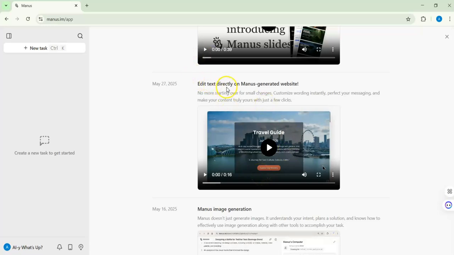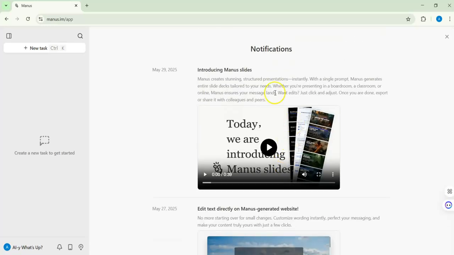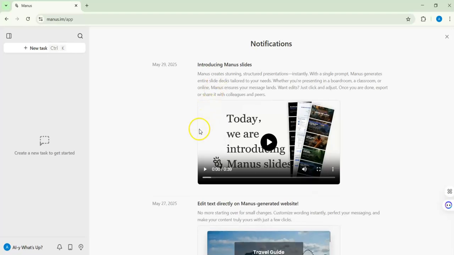For example, we have already created a website. If you need to amend or do any editing, you don't need to go back to the website itself and start from scratch. No, you just go to what you have created already, you edit, and things will be changed. And here is the introduction of Manus Slides. I will explain this also because a friend of mine asked me what is a good tool to make a presentation for himself, but we will not go into this now.